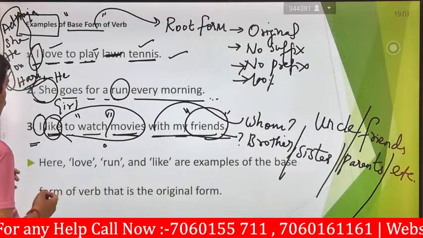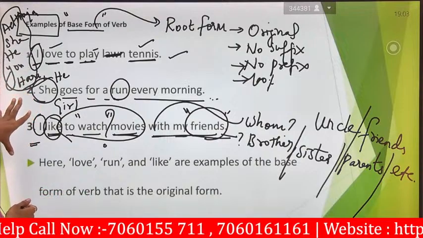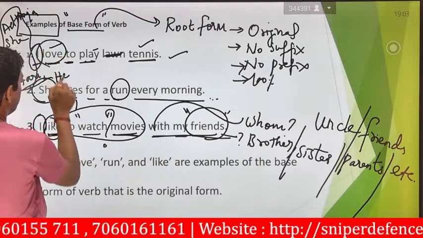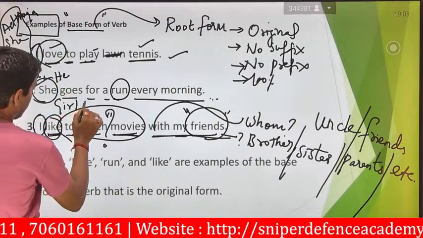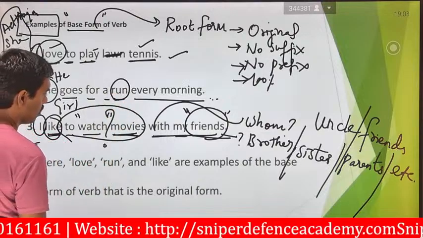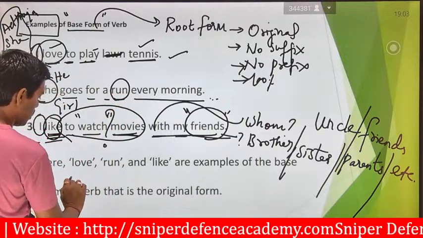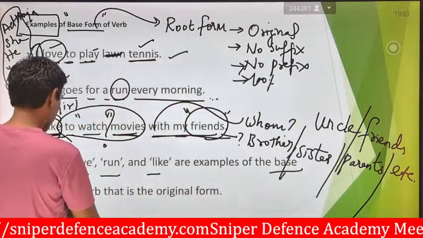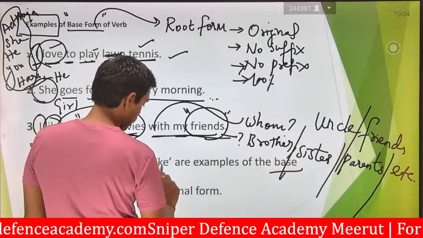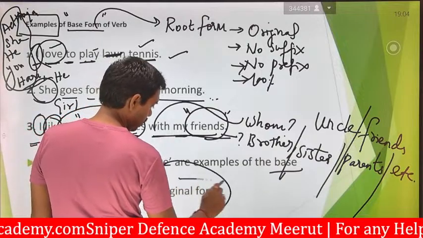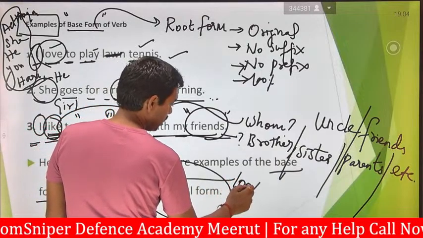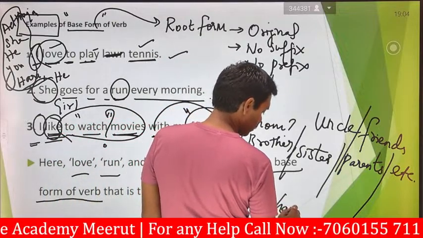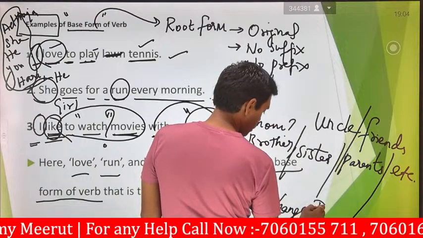Okay. So these three are the major base forms of the verbs. One is I love. Here, love is given. The next one is run. The third one is again like. So these are the three words, examples for the base form of verbs, which uses the original forms. No changes will take place.